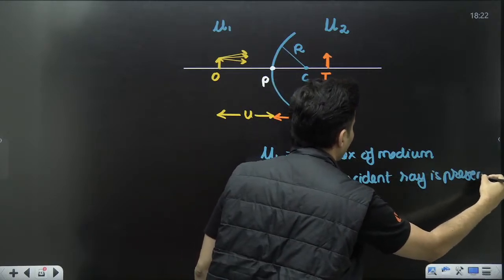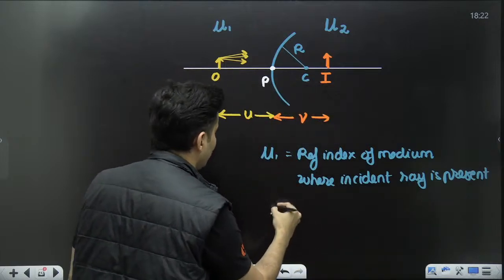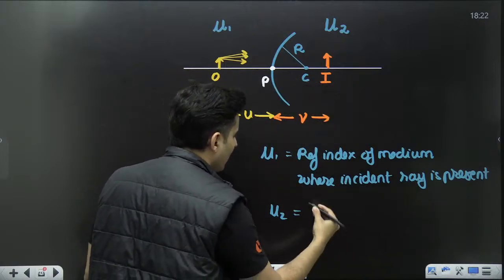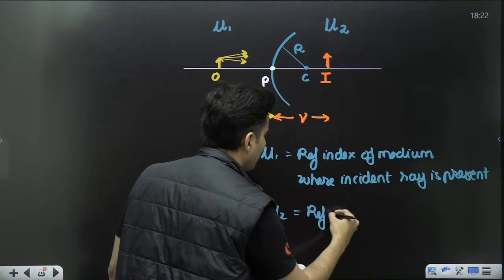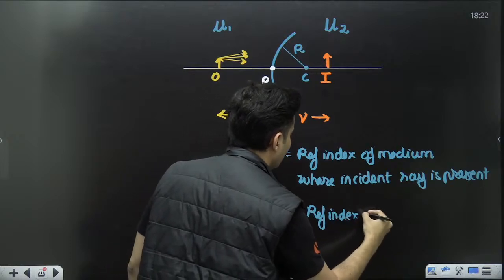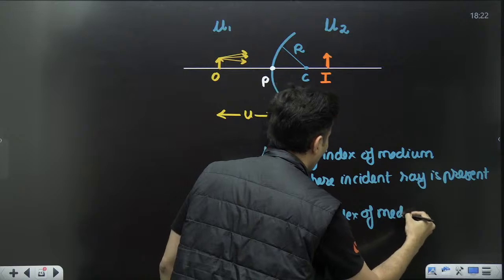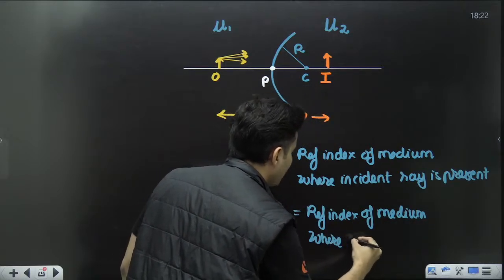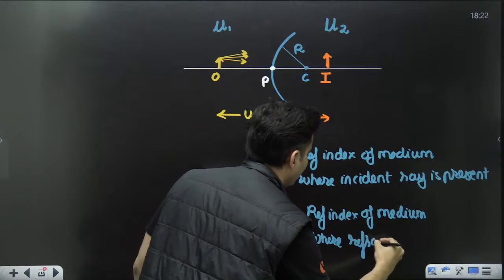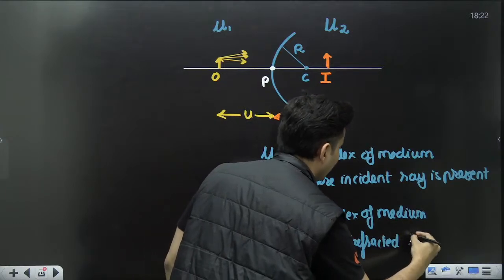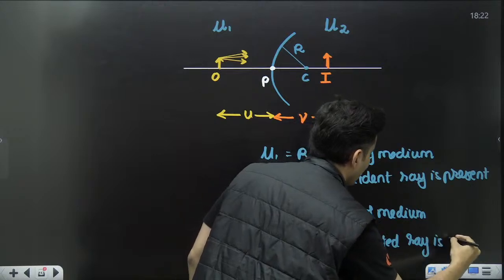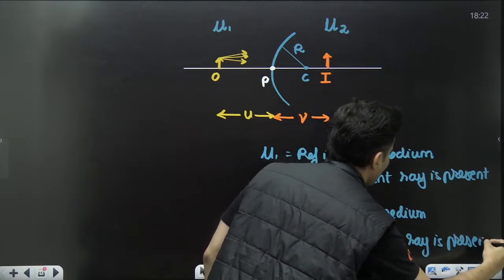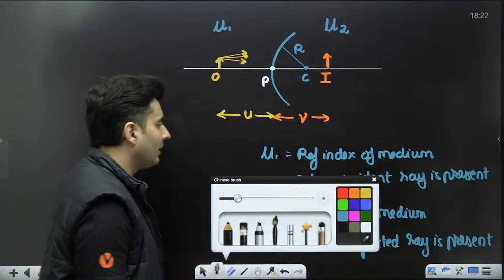This is very, very important. It is not the object which is present, but the incident ray which is present. And mu2 is the refractive index of the medium where the refracted ray is going to be present. I hope this nomenclature is very, very clear.